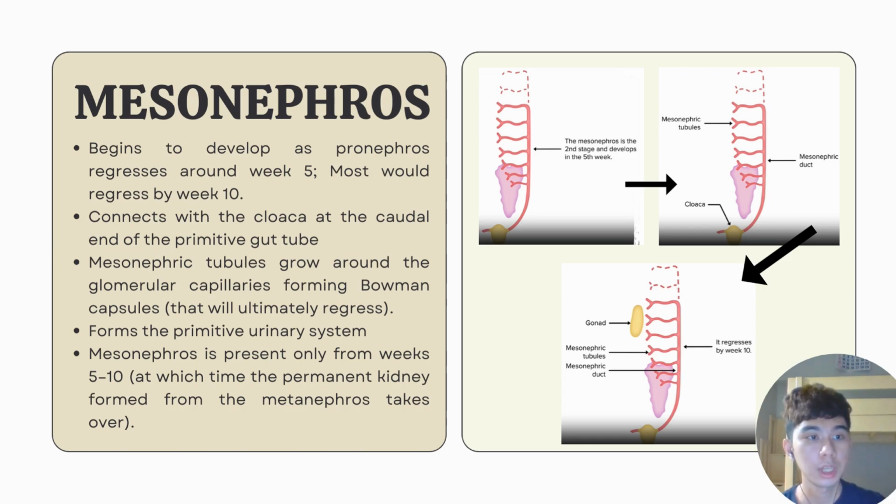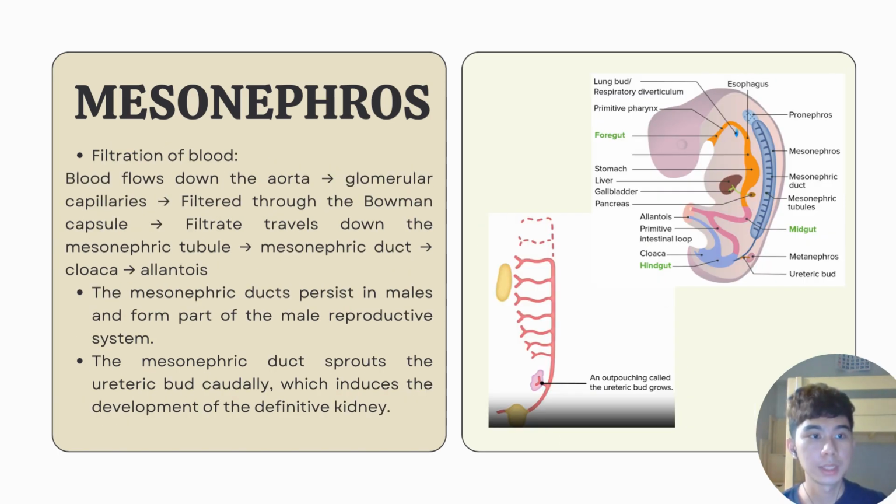Mesonephric tubules originate from the intermediate mesoderm medial to the duct by mesenchymal epithelial transformation. The mesonephric duct is where these tubules drain after receiving a tuft of capillaries from the dorsal aorta, which allows for blood filtration, and these serve as the embryo's first excretory system. The filtration of blood begins as blood flows down the aorta to the allantois.